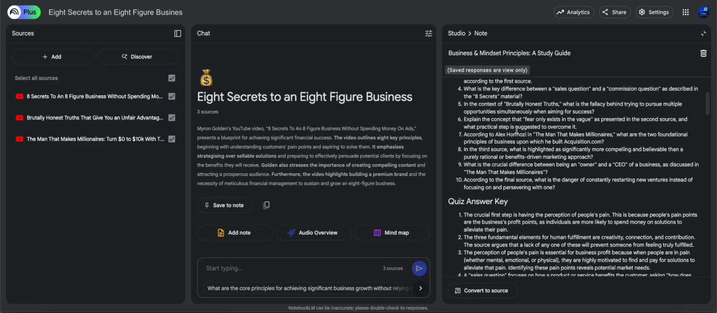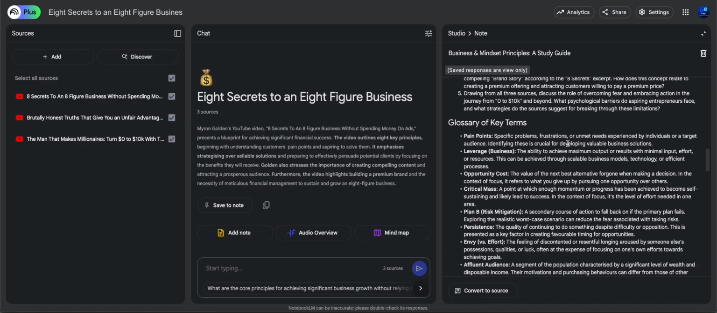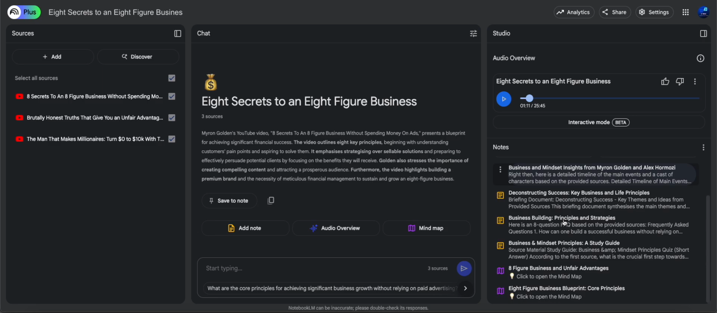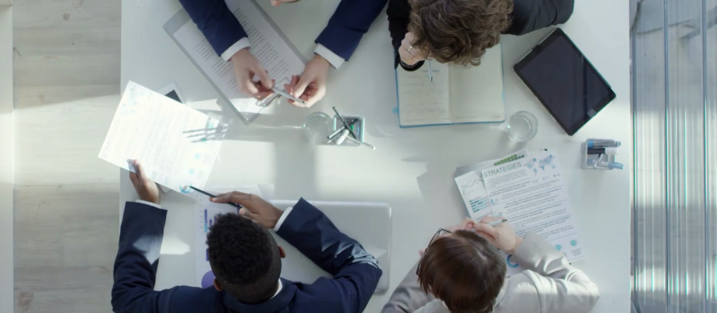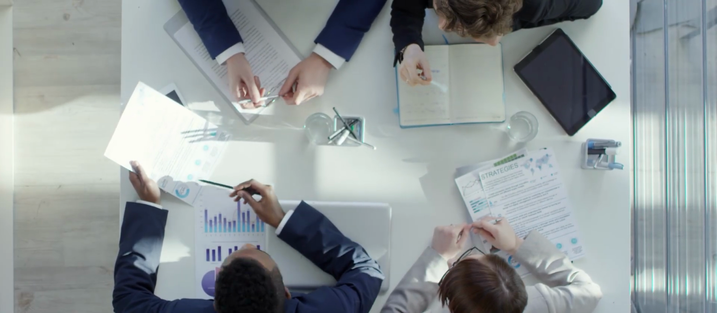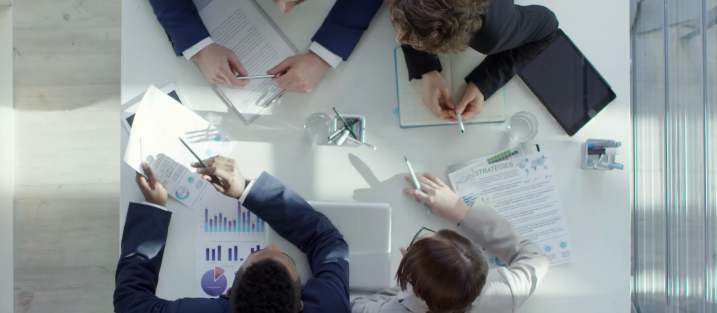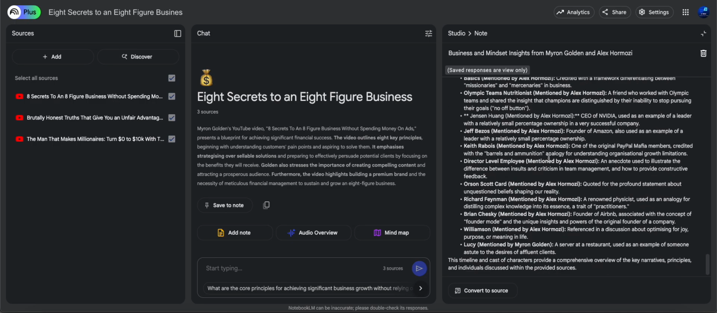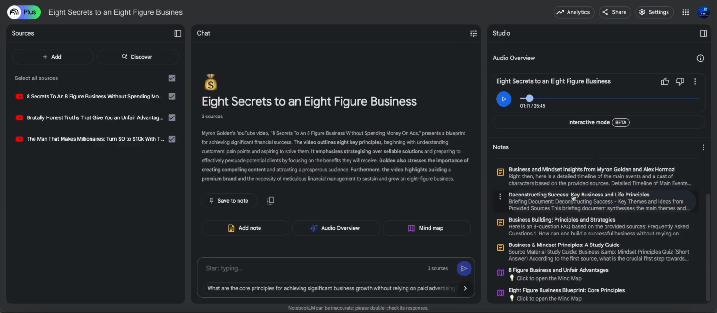Excellent. So we actually have a quiz. We got the answers here, and we have the essay formatting questions and the glossary of the key terms. That's beautiful. I mean, that's pretty much what we need. What was the next thing that we did? We did a briefing doc here that can summarize notes and all those kind of things, deconstructing strategy. This is the briefing document here, rather. Yep. Okay, cool. Business and mindset insights. Yep, so that's the timeline of the main events and how they all link together. I mean, that is just wonderful. That is just very, very, very cool.